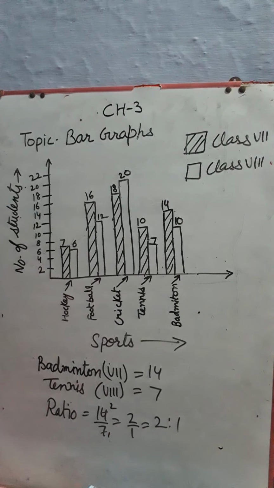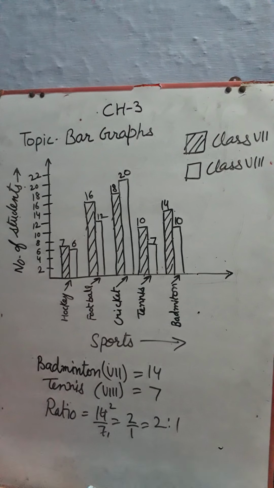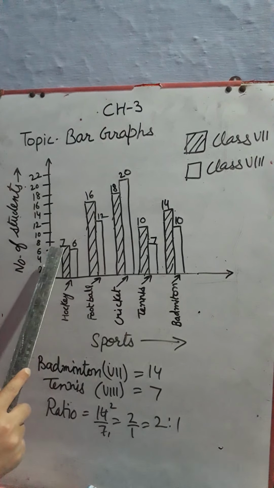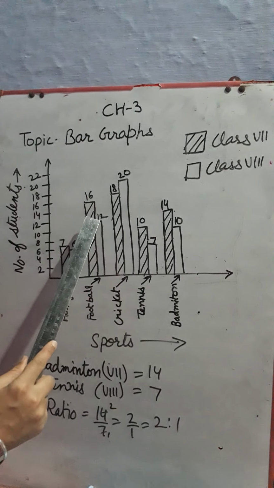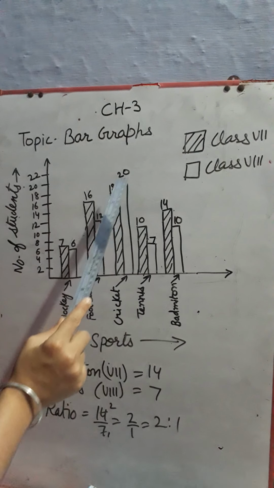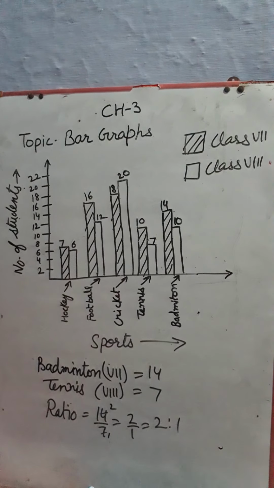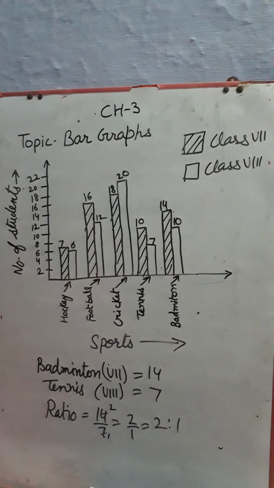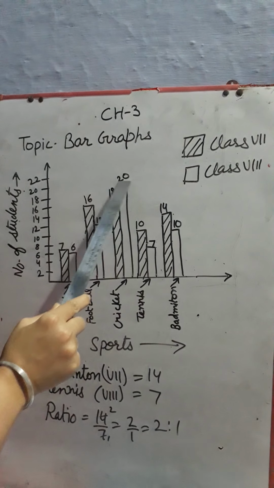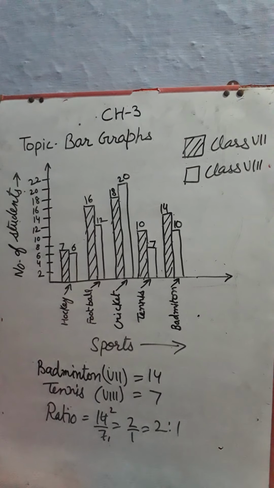For which sport is the number of students of class 7 less than that of class 8? I repeat my question. For which sport is the number of students of class 7th less than that of class 8? Here 6 is less than 7, 12 less than 16, 18 is less than 20. So in cricket, the number of students of class 7th is less than class 8th, because there is 18 and 18 is less than 20. So in cricket.